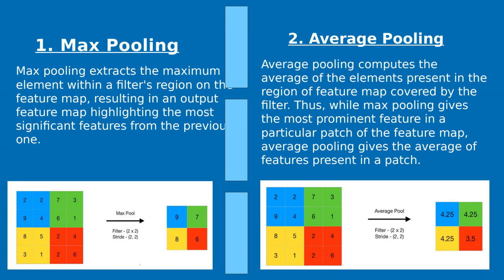What are these? In max pooling, we have a matrix. The complete matrix is divided into 2 by 2 matrices, and in each 2 by 2 matrix, as you can see in the diagram, we find the maximum value. Here the maximum value is 9. In average pooling, the same process is applied. Here we divide the whole matrix into 2 by 2 matrices, but we take the average of each component in that matrix.